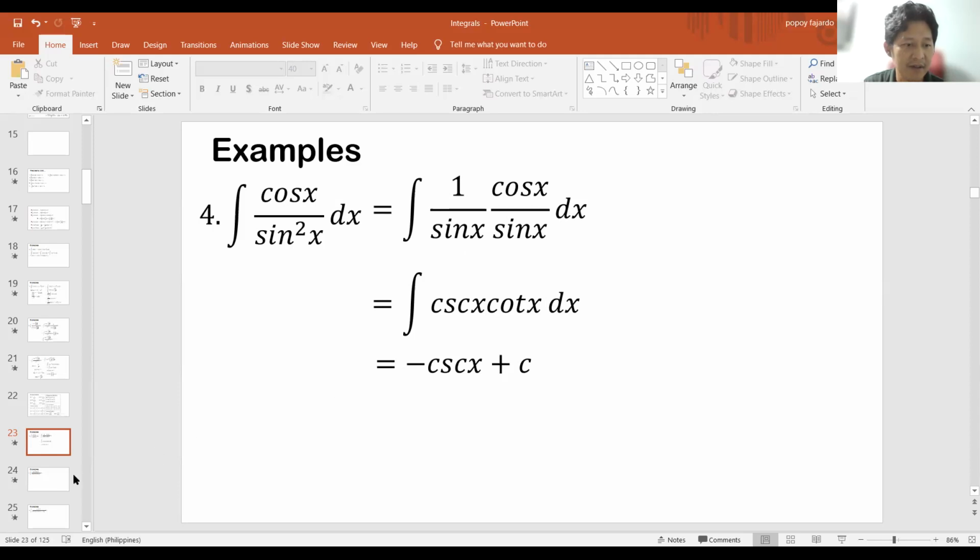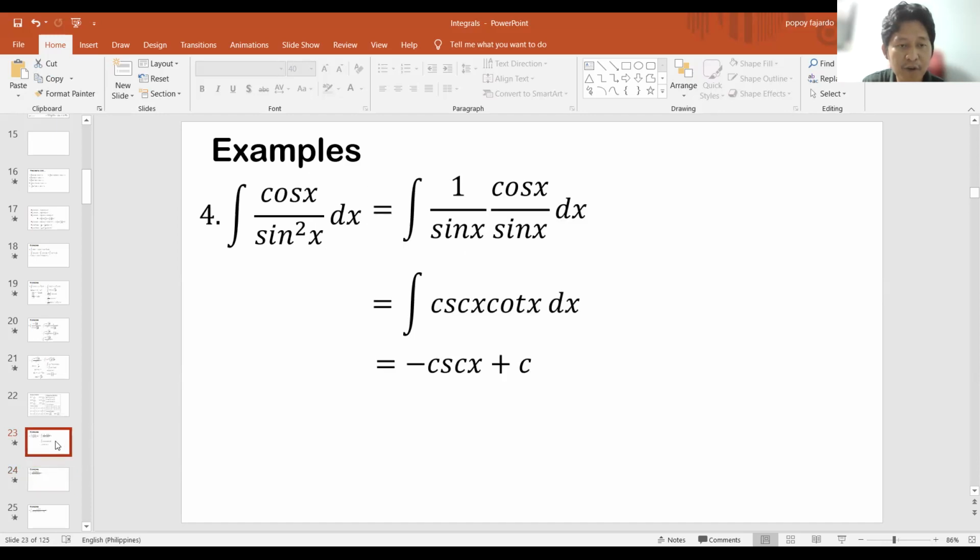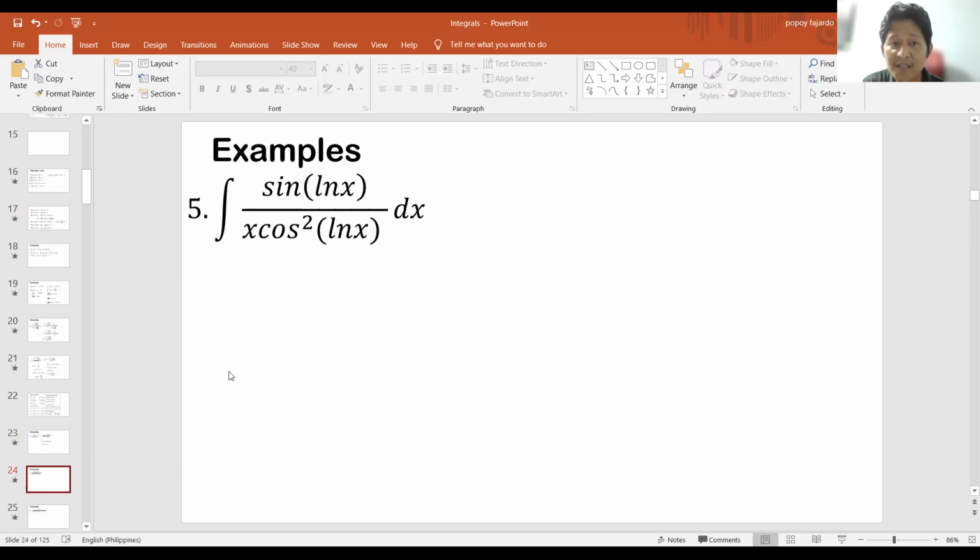Okay, so let's have another one. Ito naman. Okay, so actually very similar siya if you would look into the form of this fourth example and then itong fifth example, halos magkamukha siya.